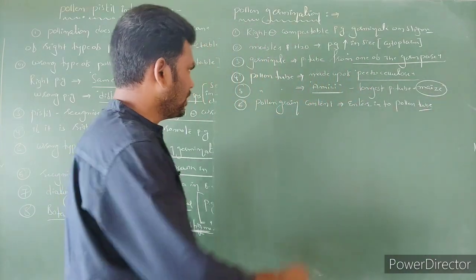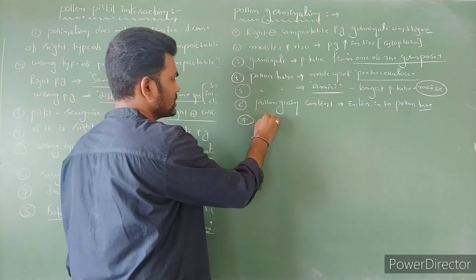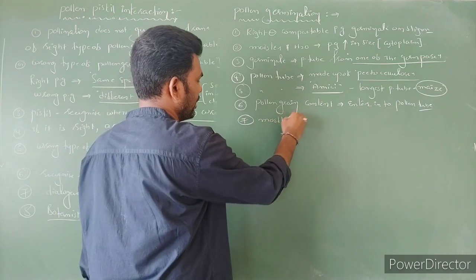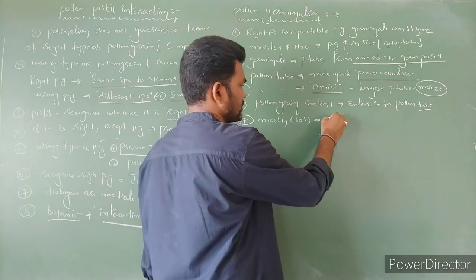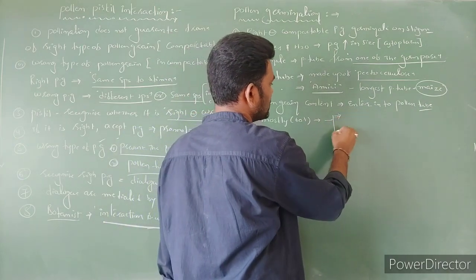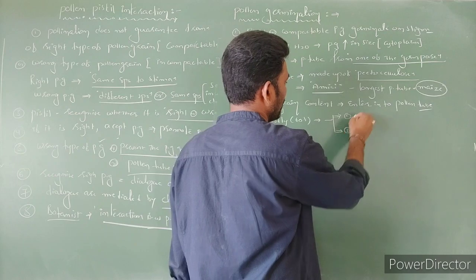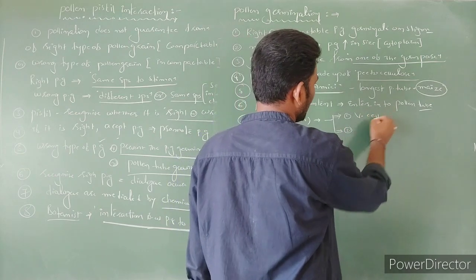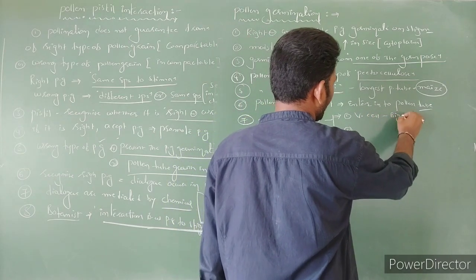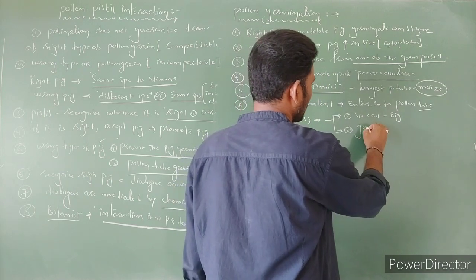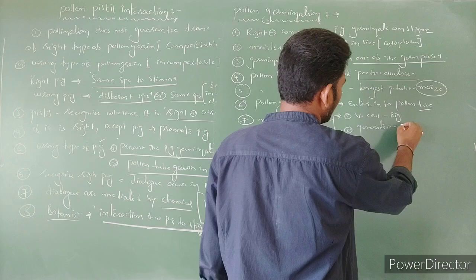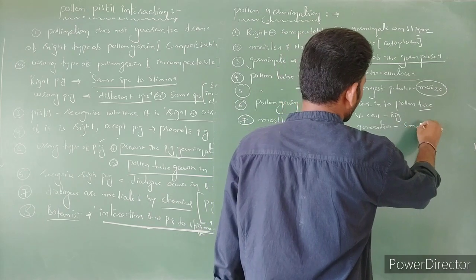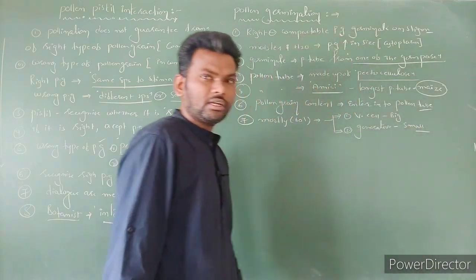What is the content of the pollen grain? Mostly, if it is 60% of angiosperms, the content is 2 cells. One cell, you know already, is the vegetative cell, which is big in size, and the other cell is the generative cell, which is a small cell, right?